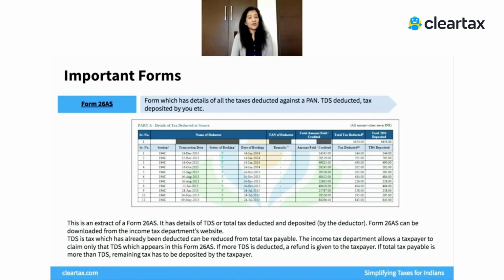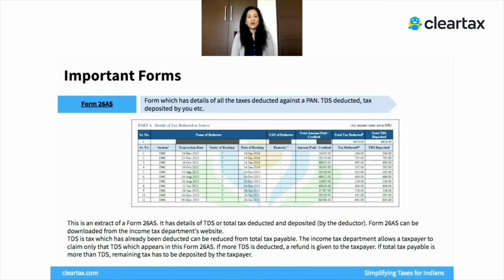It can be downloaded from the government's website, and it is very, very critical to review this form to understand the various entries and the tables in this form. There are different parts to it where different types of TDS is plotted. Now, what the government does is that it will look at your Form 26AS and it knows that these are the incomes you have earned.